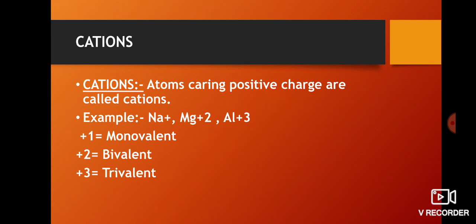And if we find plus 1, then we call it monovalent. If plus 2, then bivalent, and if plus 3, then trivalent. So for plus 1, monovalent, plus 2, bivalent, plus 3, trivalent. So what are cations? Atoms carrying positive charge are called cations.